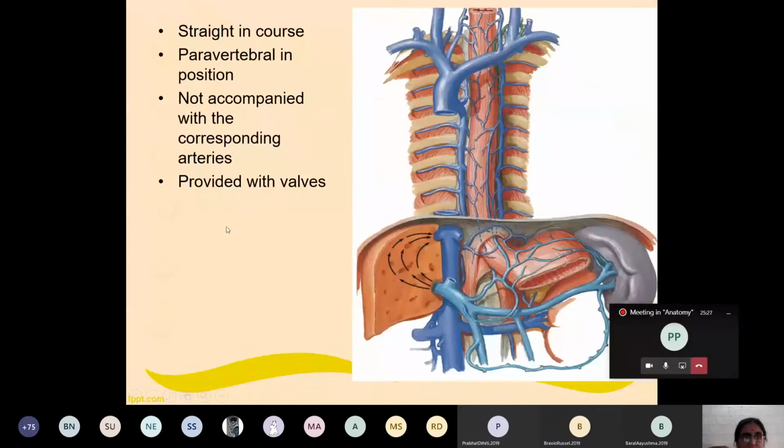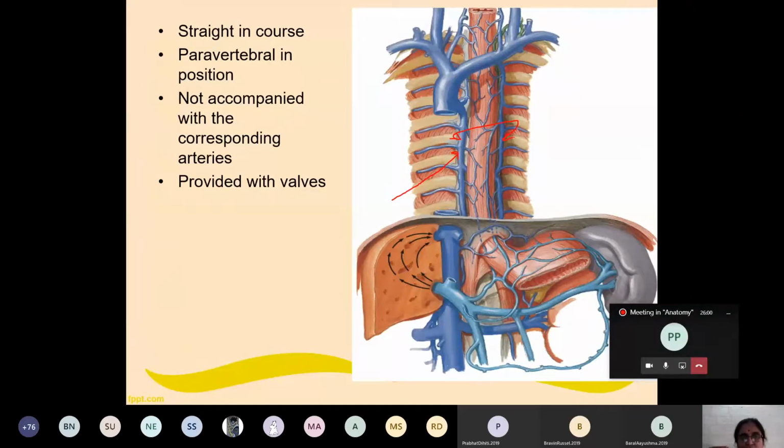Now, what are the other features of the azygous venous system? Number one, you can see they run in a straight course. Number two, in the middle there is a thoracic vertebra, so they lie on either side of the vertebra, that means they are paravertebral in position.